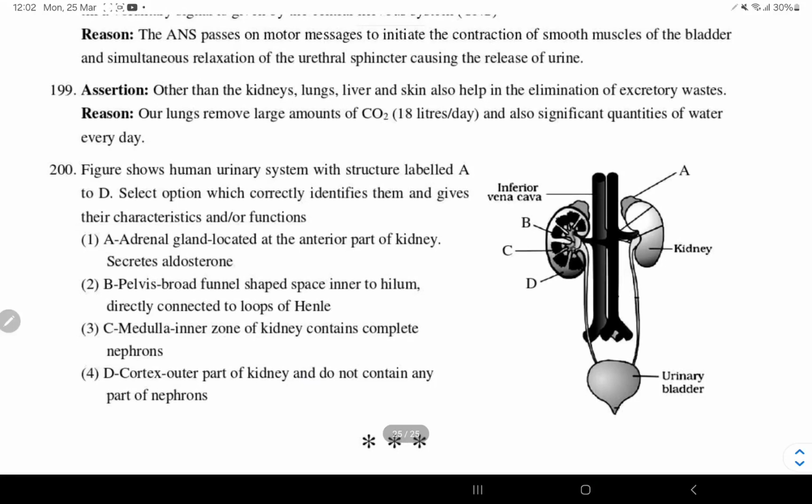Other than kidney, lungs, liver, skin also helps in the elimination of excretory products. Our lungs remove large amount of CO2, that is 18 liters per day, and also significant quantities of water every day. So it is 3 again. It is 200 ml per minute. So assertion is right but reason is wrong.